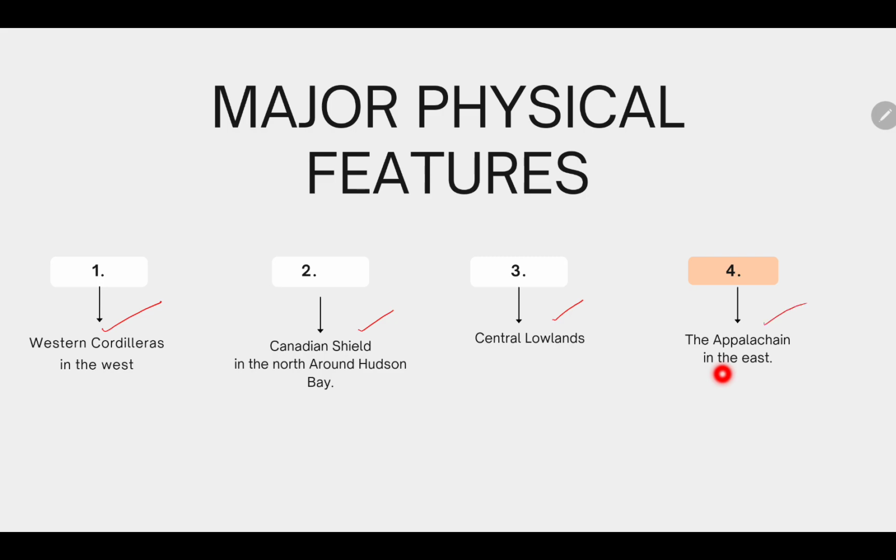This was why I gave you a map, because in subsequent chapters we will be discussing these things. So now it will be much easier to understand: Western Cordilleras, Canadian Shield, Central Lowlands, and Appalachians.